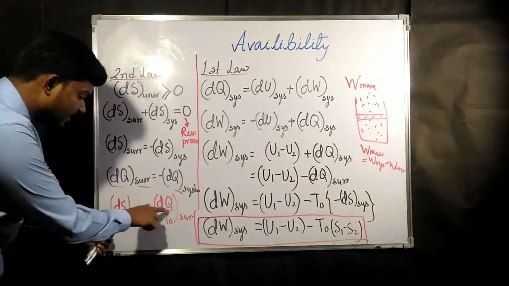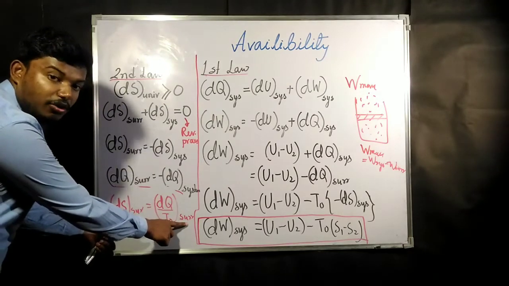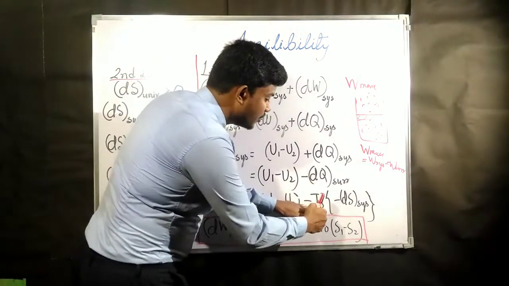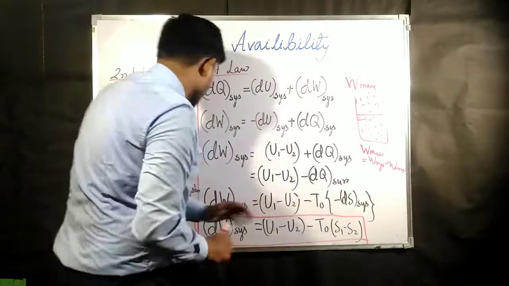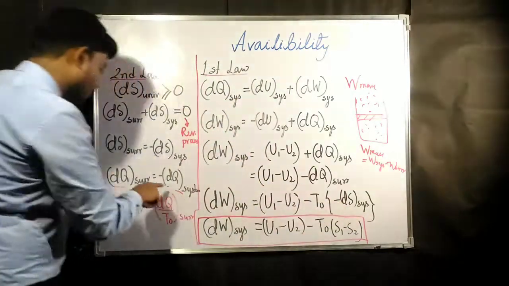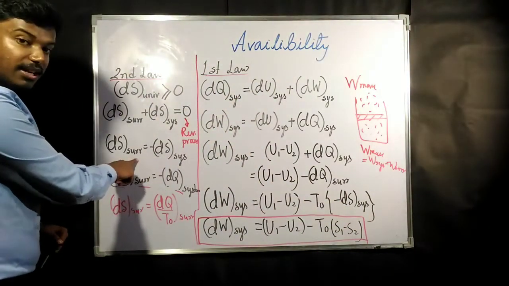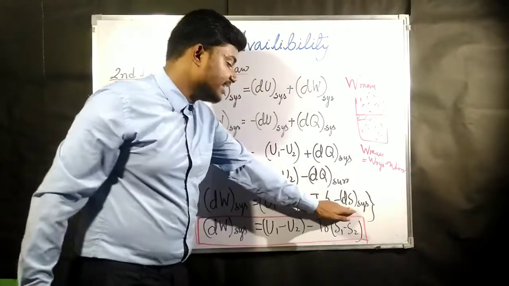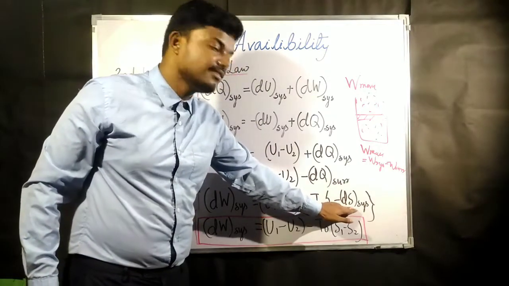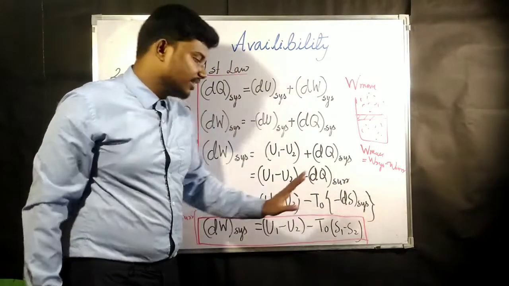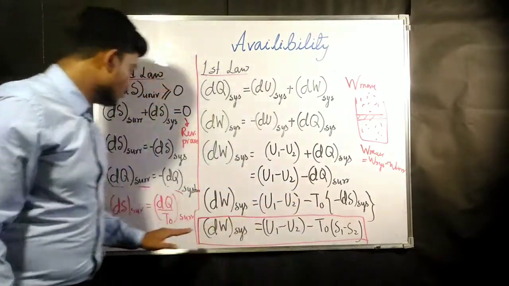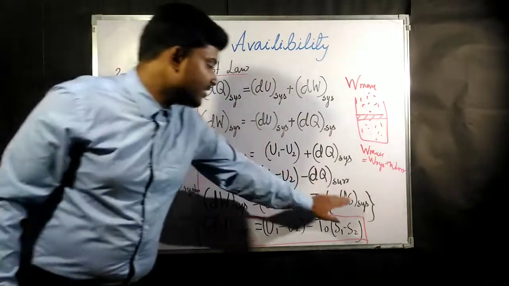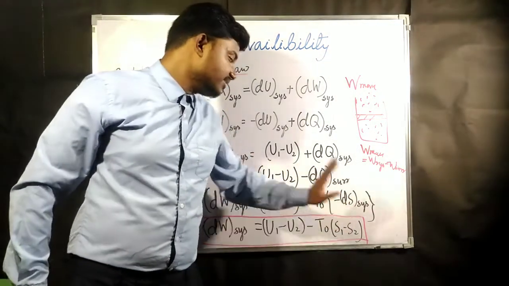Now from here you can say that dQ surrounding is nothing but T naught into dS surrounding. So this could be minus of T naught into dS surrounding. But again it is written here minus system, but you can see that dS surrounding is minus of dS system. So in place of writing dS surrounding, I am writing minus dS system. This is the only thing. dQ surrounding is T naught into dS surrounding, and in place of dS surrounding we are writing minus dS system. Only this is the difference.